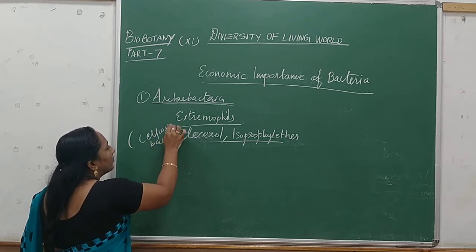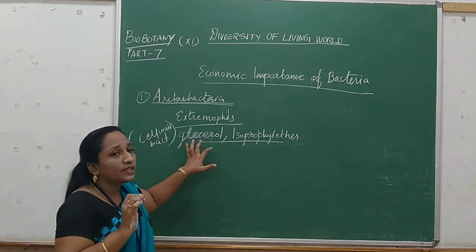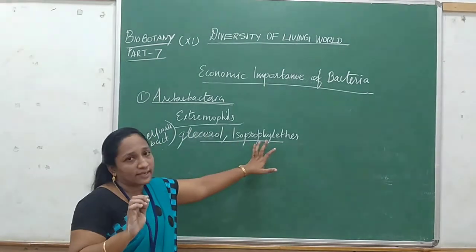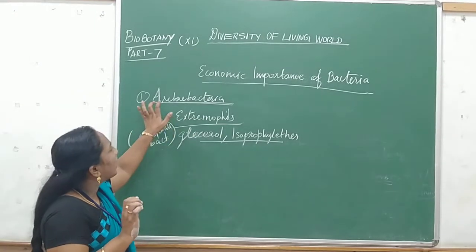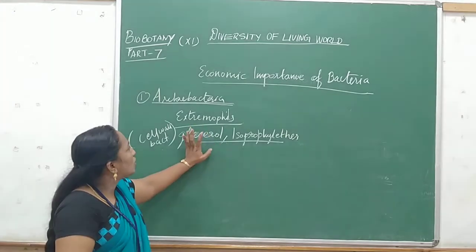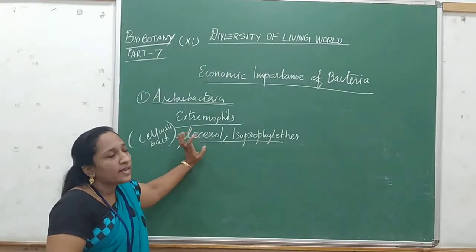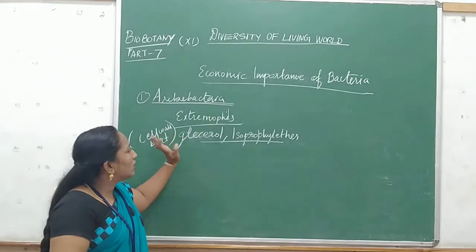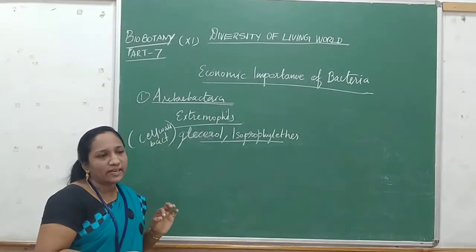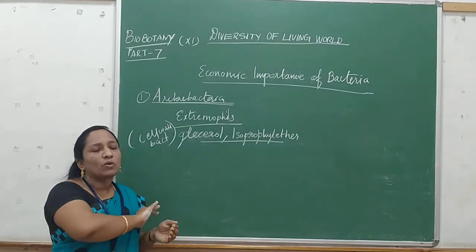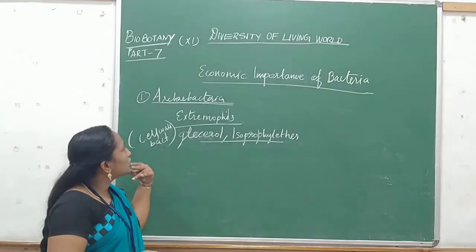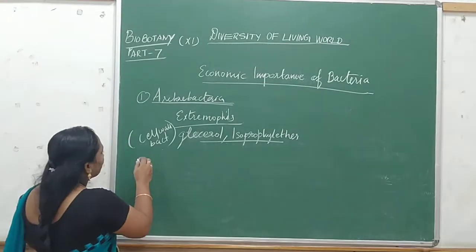Because of having glycerol and isopropyl ether, this bacteria has the capacity to tolerate extreme conditions. That is called extremophiles, underline it for 1 mark. So glycerol and isopropyl ether. This is about the Archaebacteria, which can tolerate and survive whatever conditions there are.